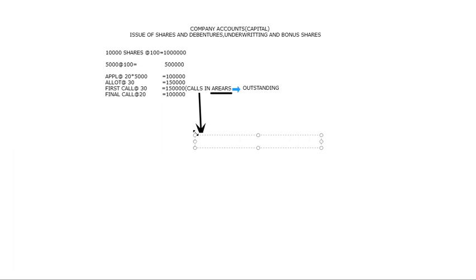Reselling, or you can say repurchasing or retaking, taking back of shares.